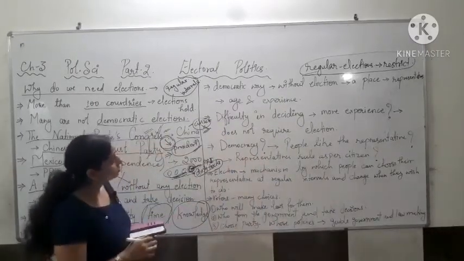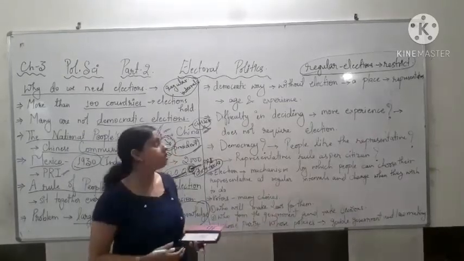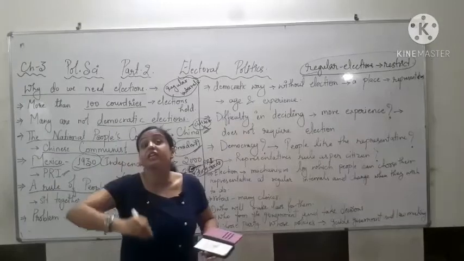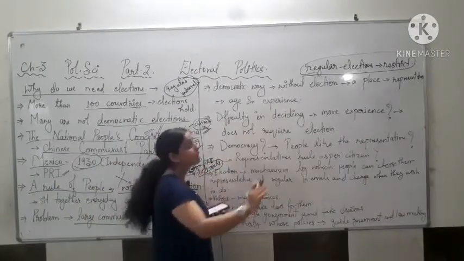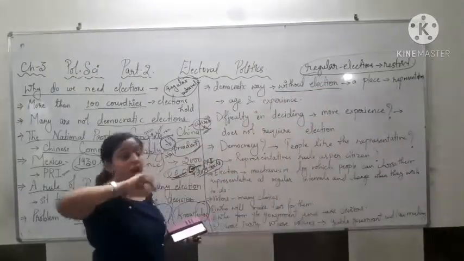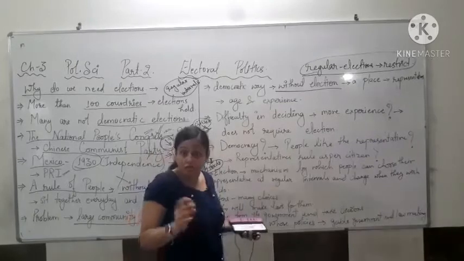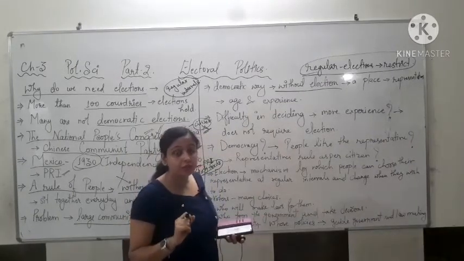Now, we have one more solution. We can have a democratic way. Okay? We can have a democratic way without election. Now, what is that democratic way where without election we can do everything?